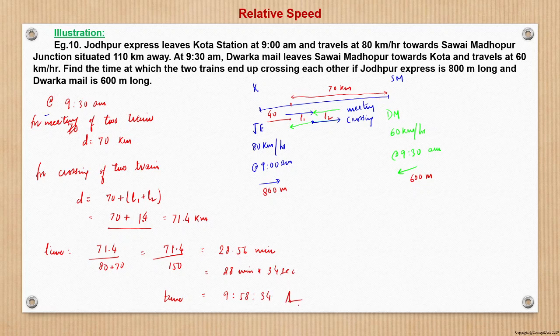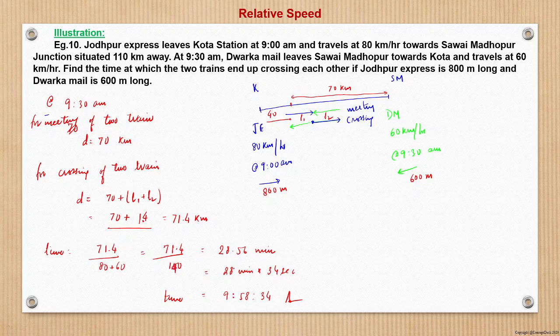Let us check the calculation whether it's correct. I just recheck the calculation. Sorry, here I think 80 and 60 are the speeds, no? Yes, 80 and 60 kilometers per hour. So this becomes 140.